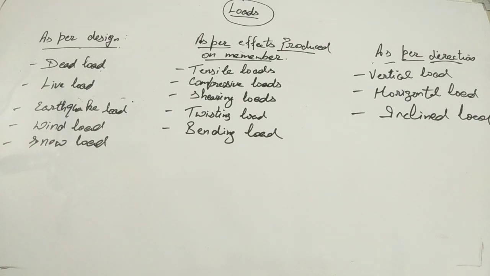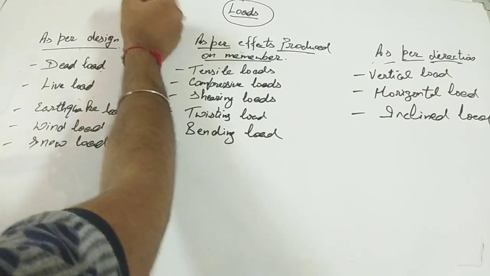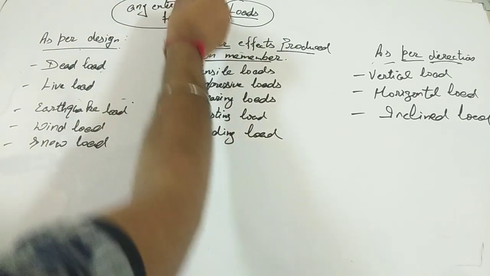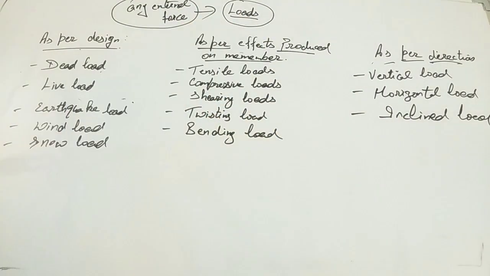Load is nothing but a force acting on the body, which is completely wrong. This is not a correct definition for the load. So the correct definition is: load is nothing but any external force or external agency acting on the body. This word external is very important, which you have to use to define the load. So any external force acting on the body or any external agency acting on the body is known as load.